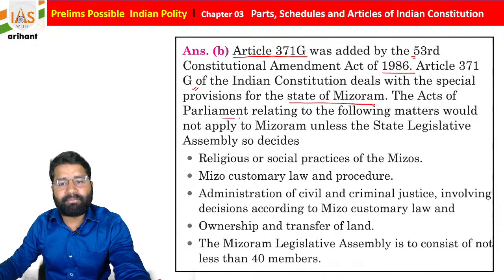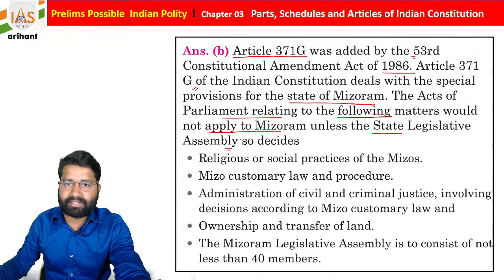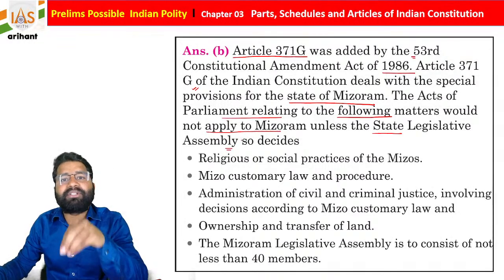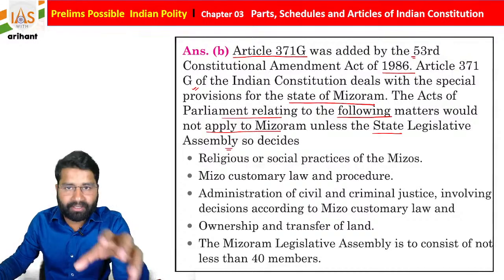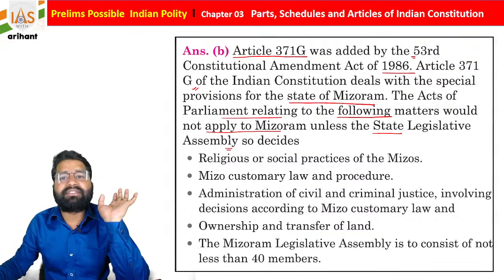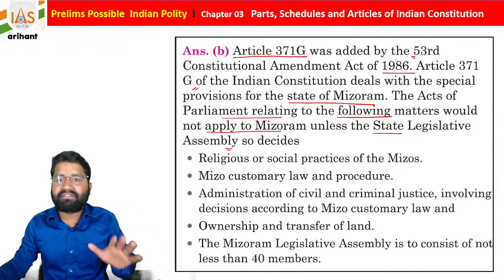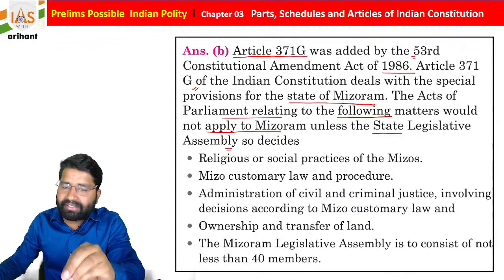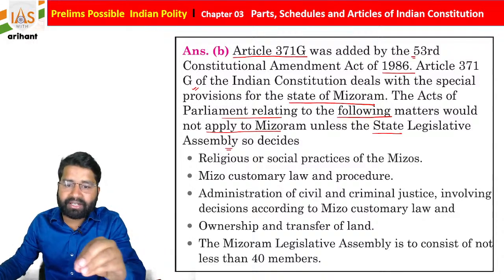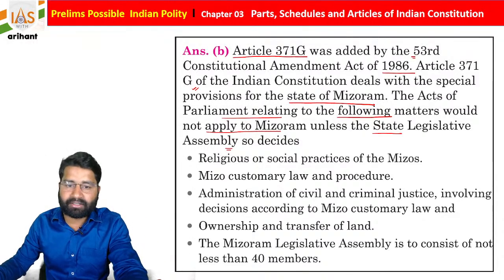An Act of Parliament relating to the following matters would not apply to Mizoram unless the State Legislative Assembly so decides. Okay, this means some special powers are given to the state by this article. On these provisions only the State Legislative Assembly is responsible, and it can modify and add things in that same article, students.